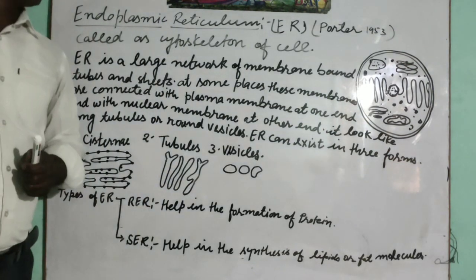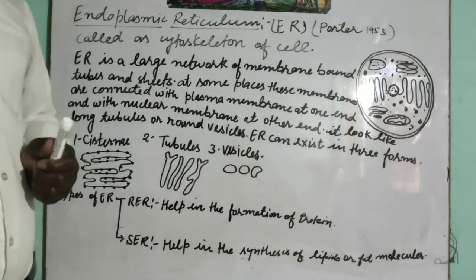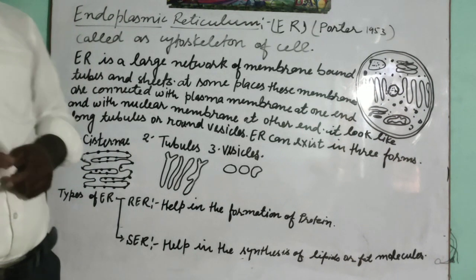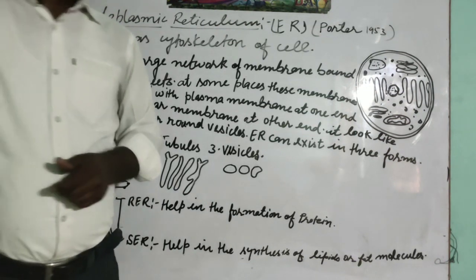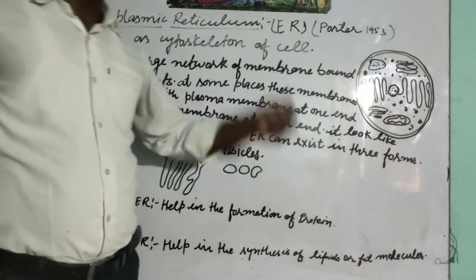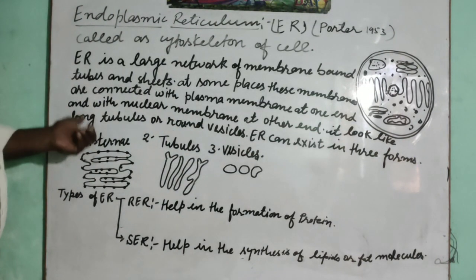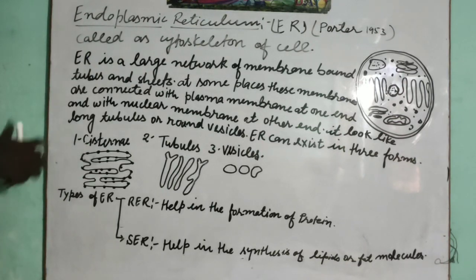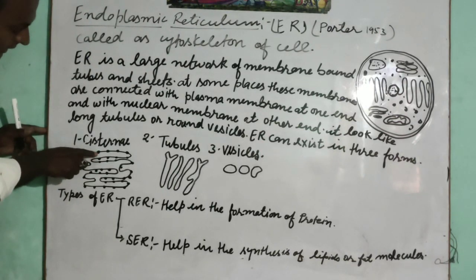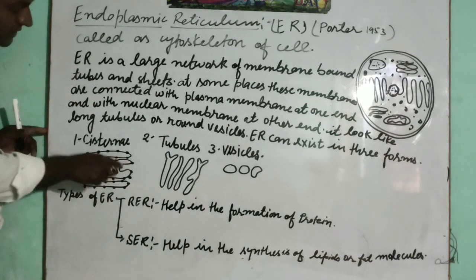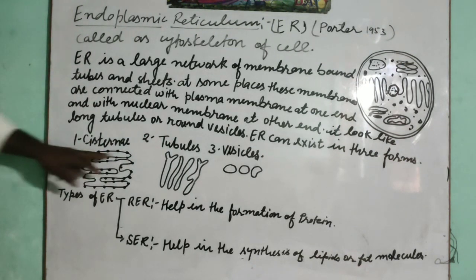And this endoplasmic reticulum can exist in three forms, students. In your chapter it is not given. It can exist in three forms: cisternae, tubules and vesicles. Cisternae are flattened sac-like structures, and on these you can see grain-like structures. These grain-like structures are the ribosomes.